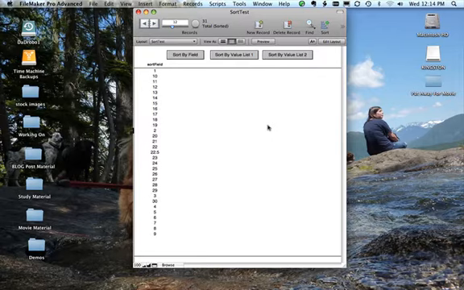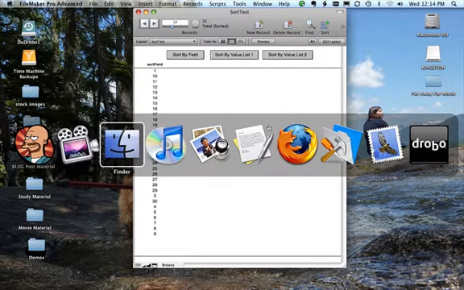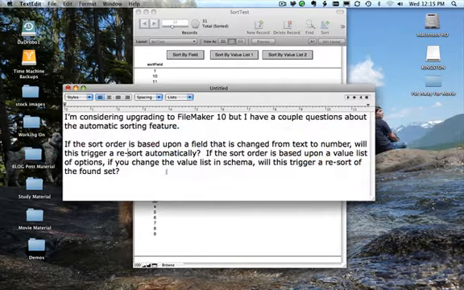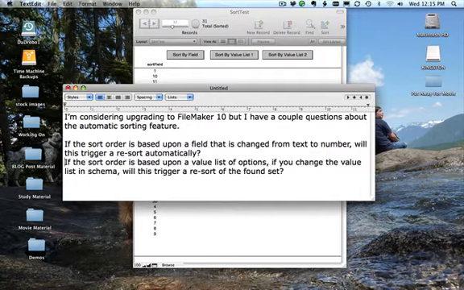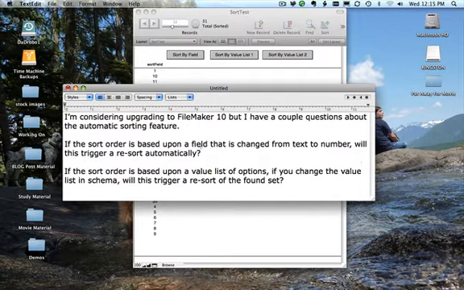We do see that indeed, we go back to our very first question. If the sort order is based on a field that is changed from text to number, or vice versa, like what we did, will this trigger the resort automatically? And the answer to that is yes, it does, because we just did it.